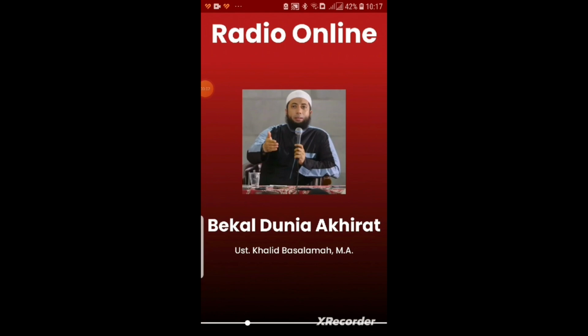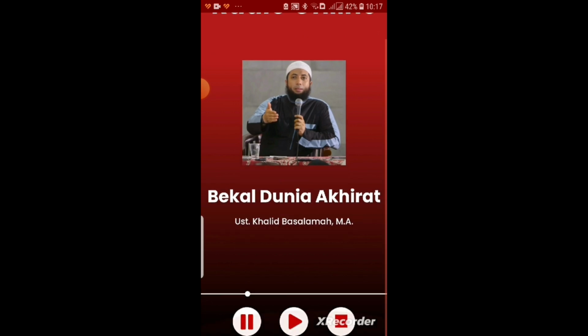And now we will continue the demonstration through the phone. Okay, so in here I'm using my phone, and as you can see, there are the application of radio online. Not only that, you can also scroll until the bottom, which is the place for the 3 buttons, the pause button, play button, and stop button.